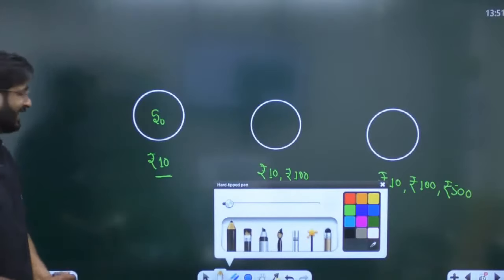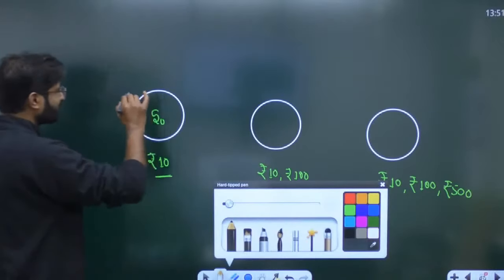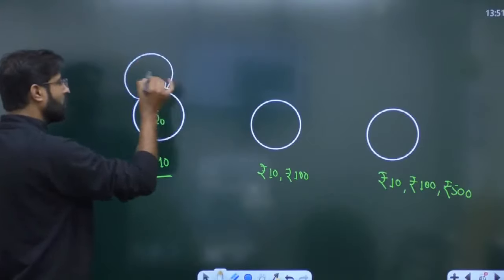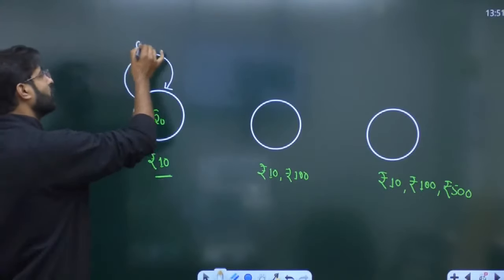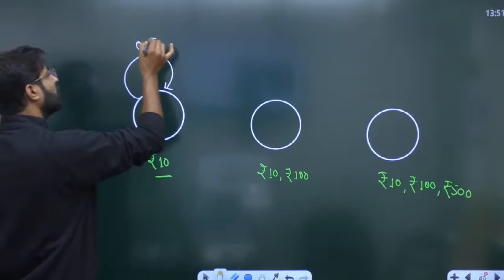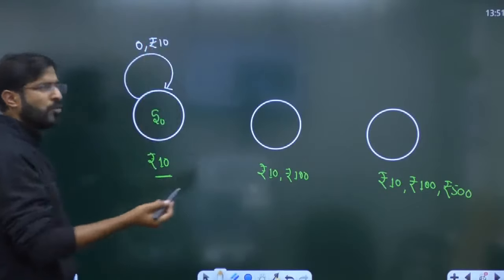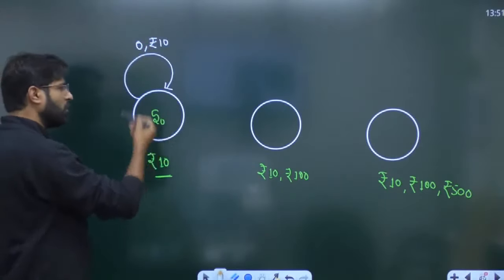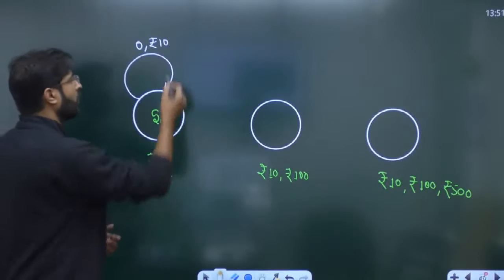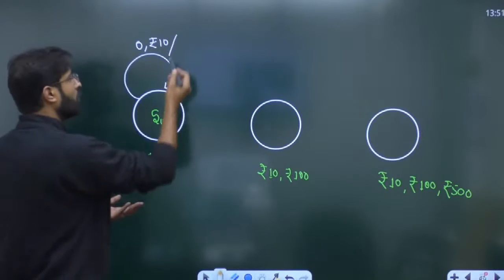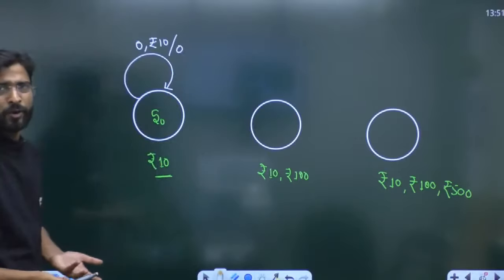Clear? Thank you. Okay, now everyone, suppose anybody gives you none of the rupees, or even gives you the 10 rupees, we are not able to move into the next position. We belong to that category which has only the 10 rupee note, and so the output is going to be 0. We are not going to move.